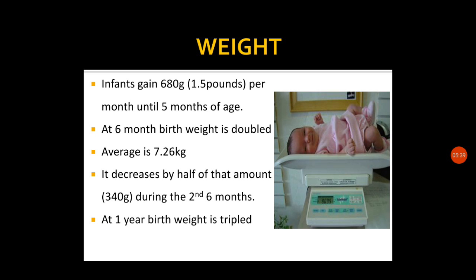At 1 year, birth weight is tripled. So the birth weight will be tripled by 1 year. That means if the birth weight was 3 kg, we can expect 3 into 3, that is 9 kg at 1 year. So it will be doubled at 6 months and tripled at 1 year of life.